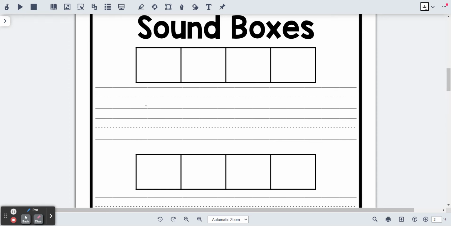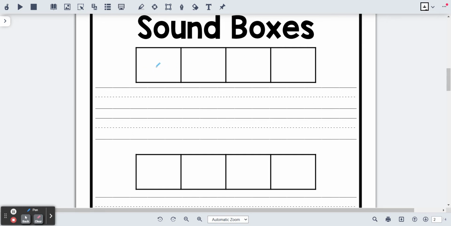Good morning. Let's map the word stop. What is the word? That's right, stop. The word is stop. I'm going to start here and tap four boxes as I say the sounds in the word stop. S, t, o. Say the sounds with me and tap your boxes on your own grid. S, t, o.